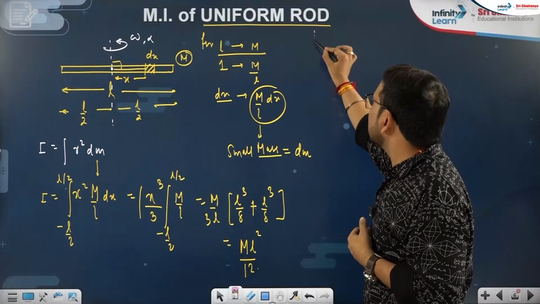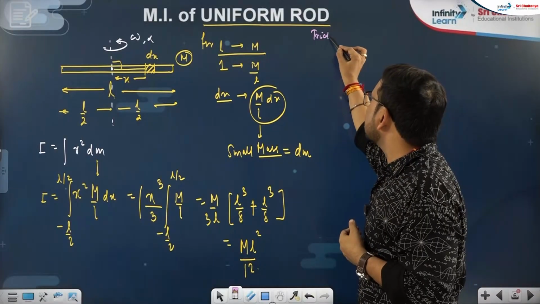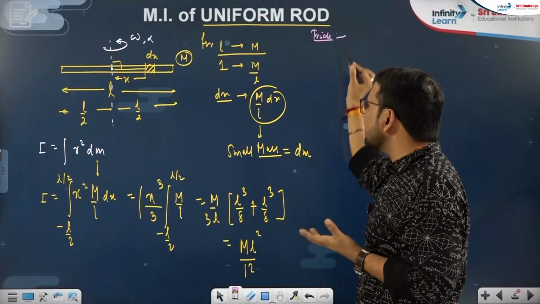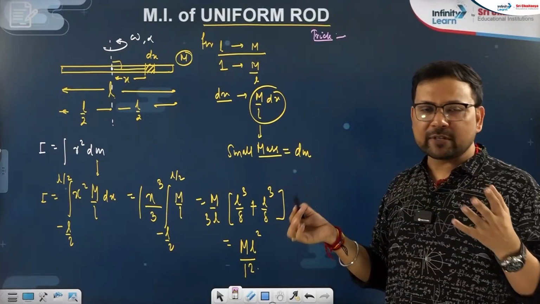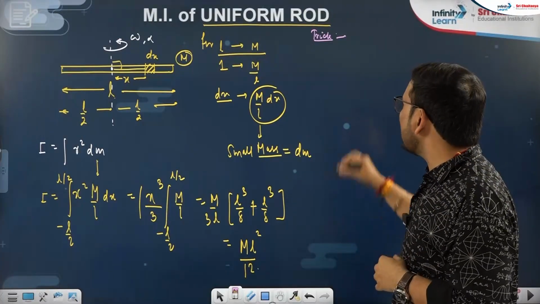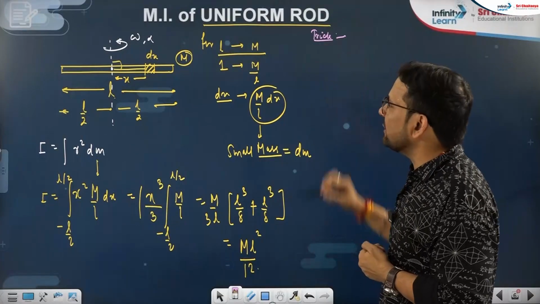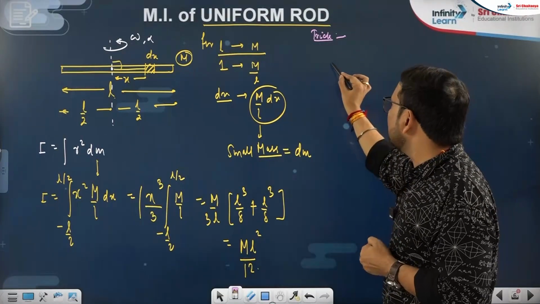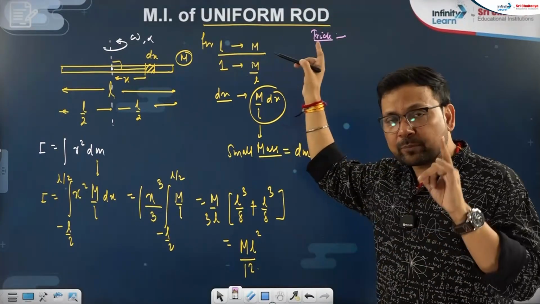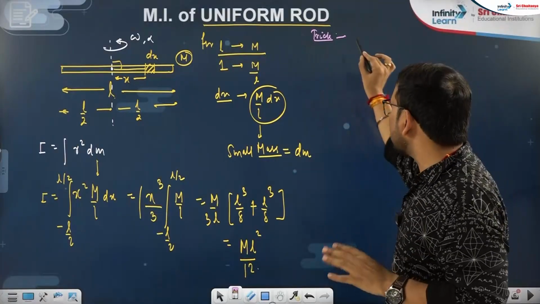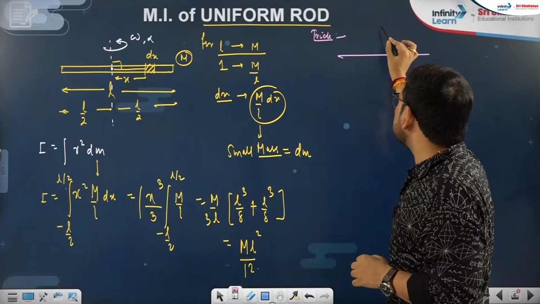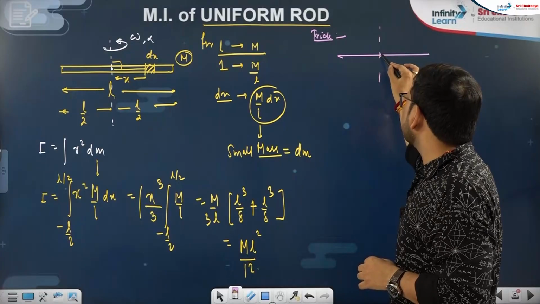So in simple trick form, it is a very authentic trick, right? Not just for trick form I am saying this. So always keep this objective approach in mind. If a uniform rod is there, uniform is a primary necessity here. A uniform rod is given and the axis is passing through the center.